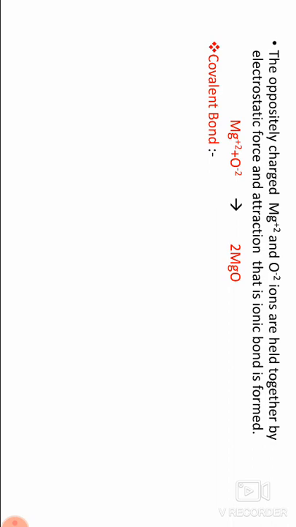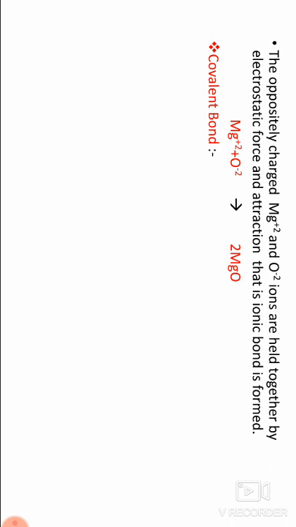Next, the electronic theory of valency, by Kossel and Lewis in 1916, who independently proposed this theory. Its main postulates: the electrons present in the outermost orbit are called valency electrons and the shell is called the valency shell.